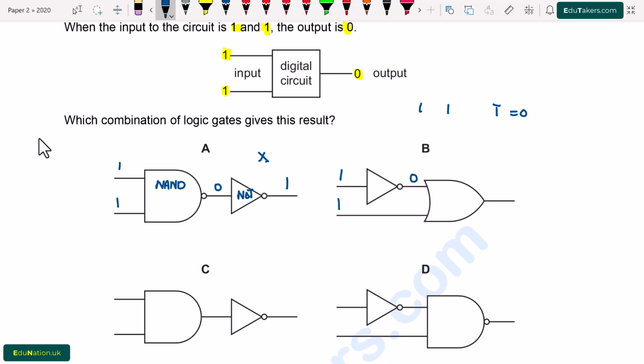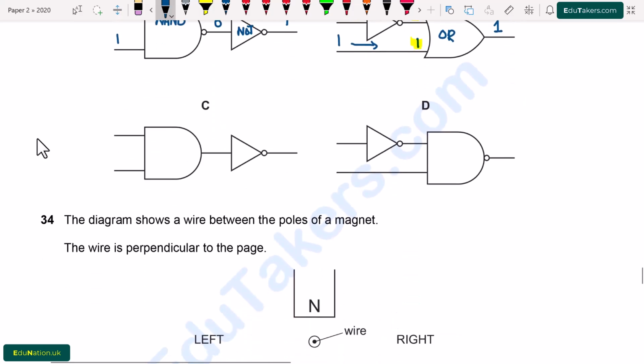We check the second one. Here are inputs 1 and 1. And when I apply NOT over the input 1, then it becomes 0. So this input comes as it is here. Next is the OR gate. In the OR gate, if any one of the inputs is high, the output will be high. So here 1 is high input, while 0 is low input. So it will be 1 when both of these combine by the OR gate. Next is option C. Here I again consider 1 and 1, and this is an AND gate. Next is NOT.